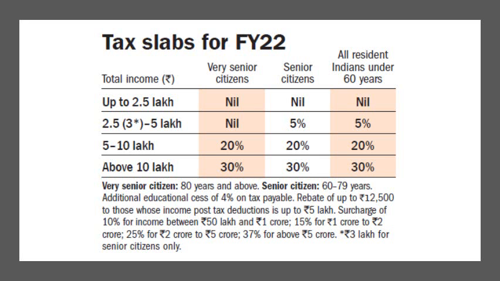Now you are seeing the tax slab for financial year 22. There are three categories: resident of India under 60 years, senior citizen and very senior citizen. Many people may have heard about senior citizen, but most of us don't know about very senior citizen, that is 80 years and above. A person 60 to 79 years old is called a senior citizen.